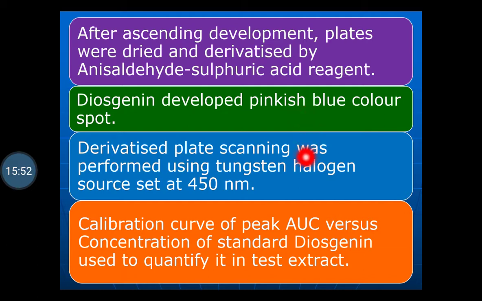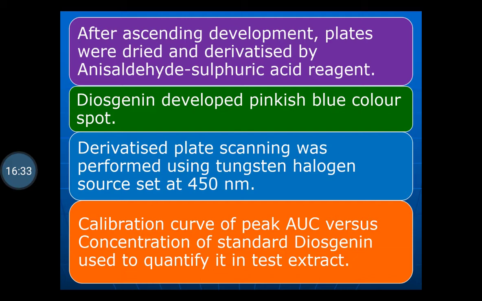The derivatized plate scanning is performed using a tungsten halogen source set at 450 nanometers. Then the calibration curve of the peak area under curve versus the concentration of the standard diosgenin is plotted, and used to quantify the diosgenin in the test extract.